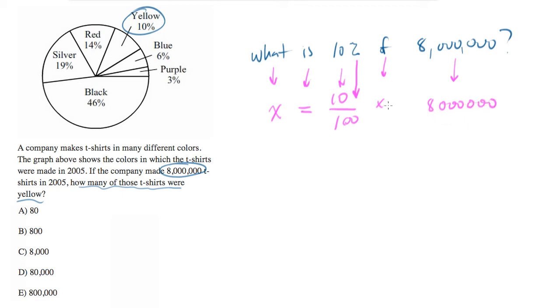And here's your equation. So we have x equals 10 over 100 times 8 million. And let's go ahead and solve this. So we can cancel out two of the zeros here. And I can cancel out another zero with one of the zeros on the 8 million. And what we're left with is x equals 800,000. And that will be your answer. And that is answer choice E.